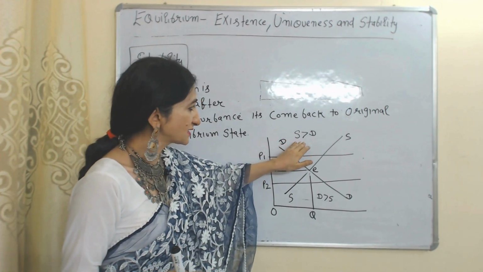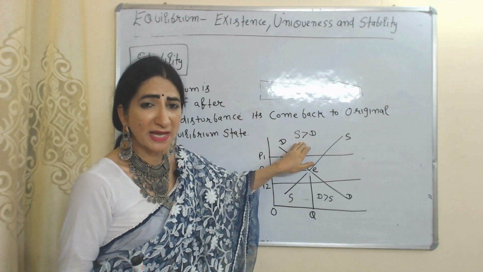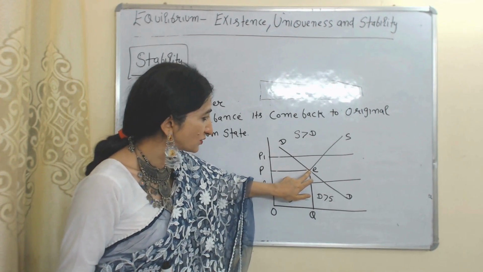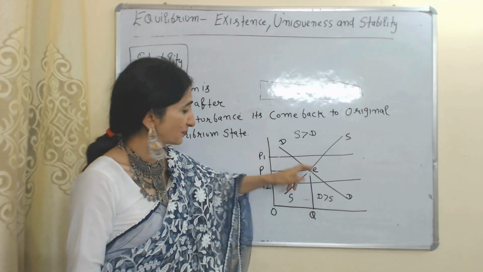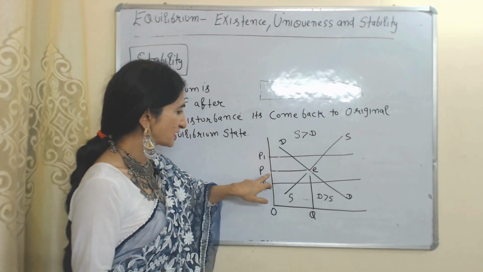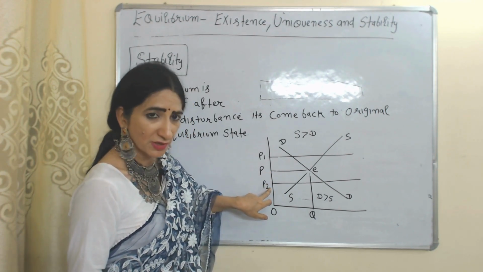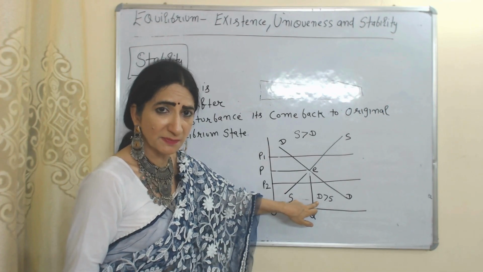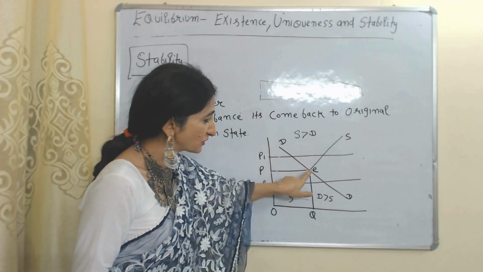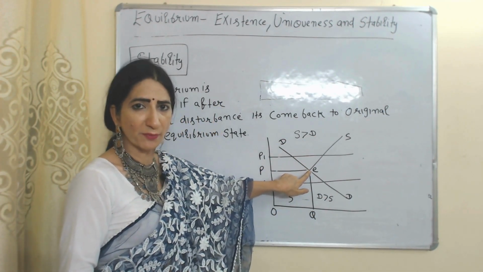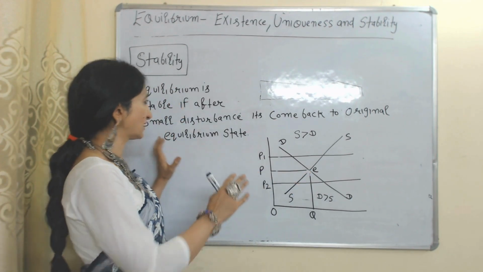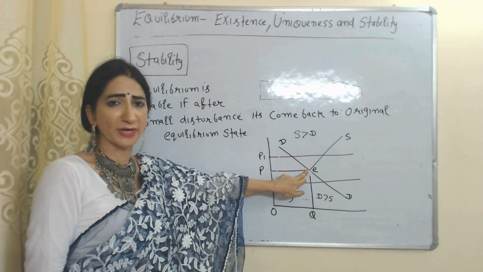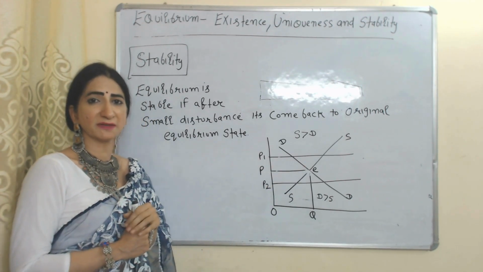As price increases, supply exceeds demand. When supply exceeds demand, the producer will reduce price. Eventually we come back to the original equilibrium point again. Now suppose because of any disturbance the price reduces from P to P2. When price reduces, demand exceeds supply. When demand exceeds supply, the producer will increase price. Eventually we again come back to this equilibrium point E. So here you can see after a small disturbance the system comes back to its original state of equilibrium again, so it will be called a stable equilibrium point.